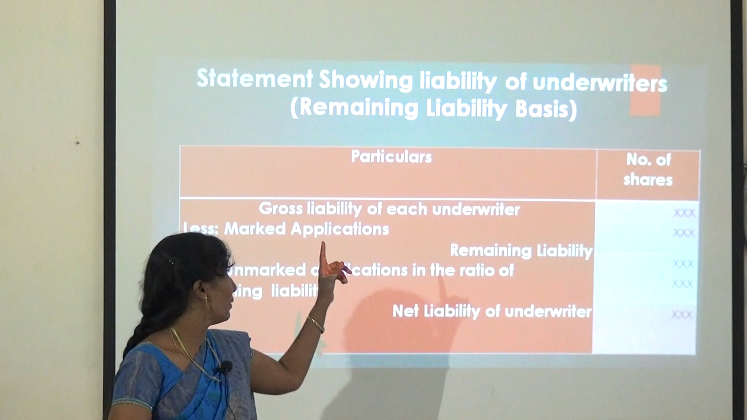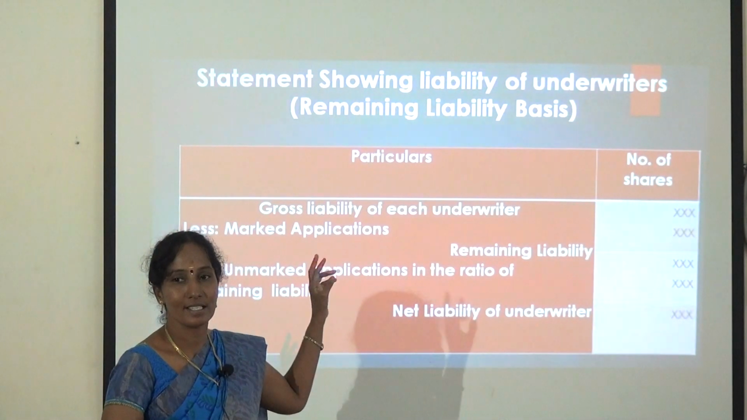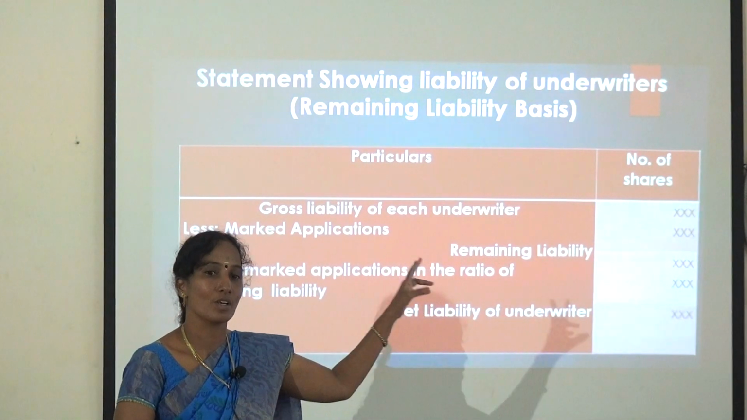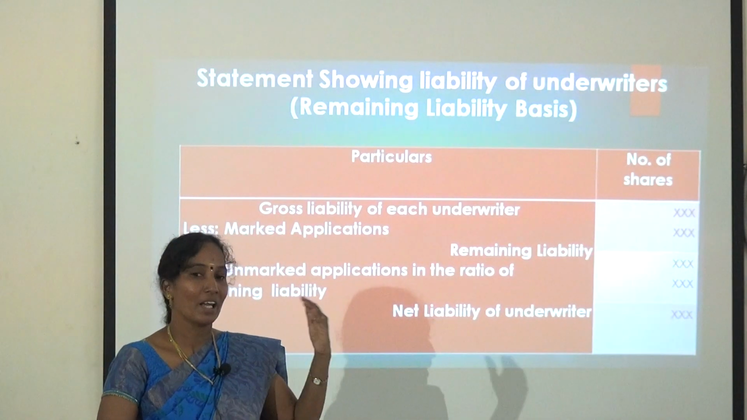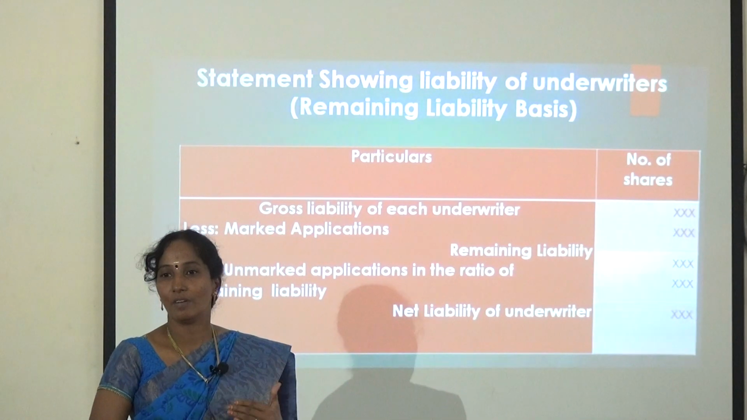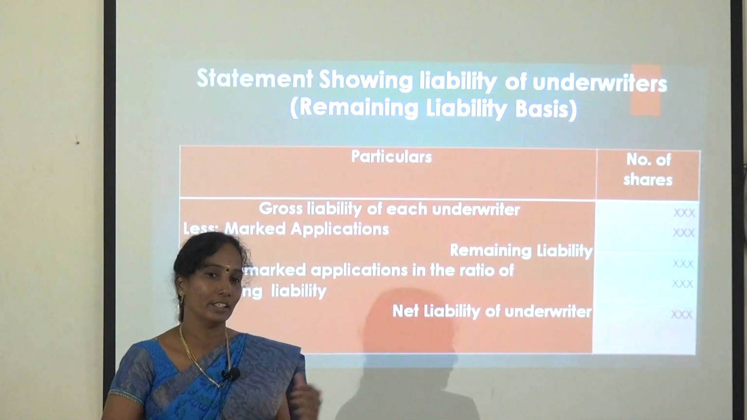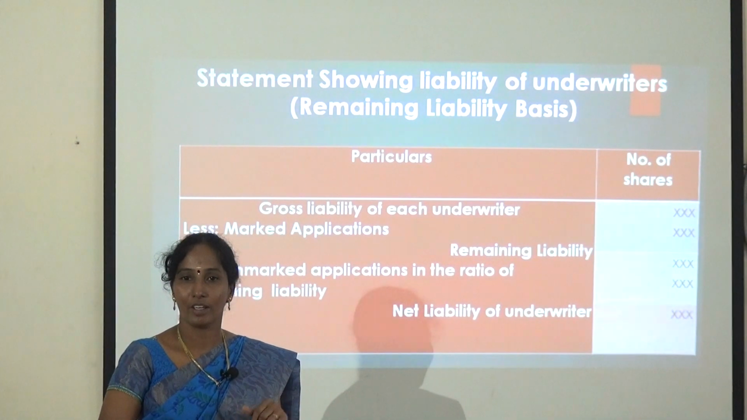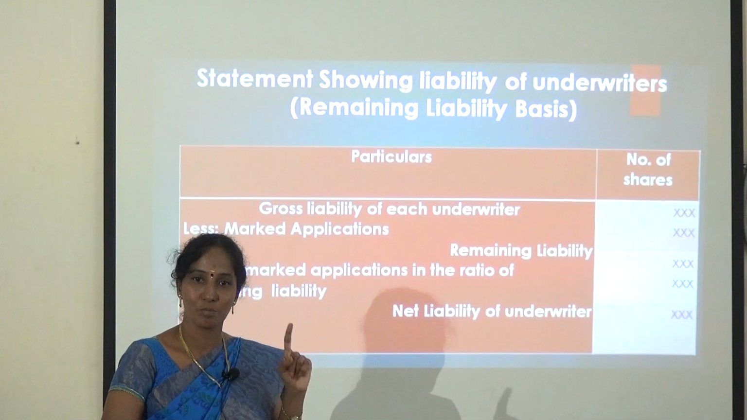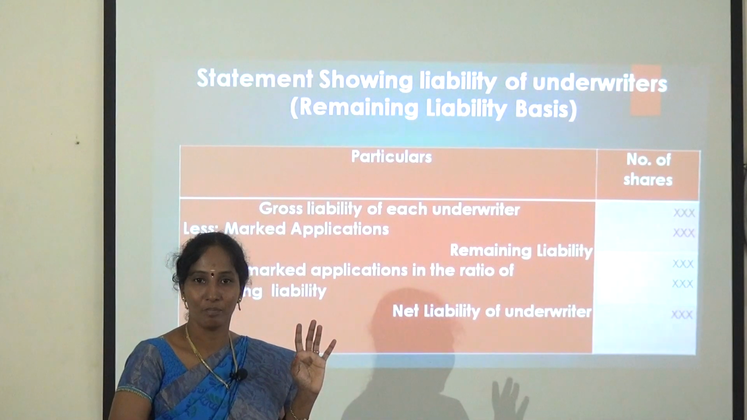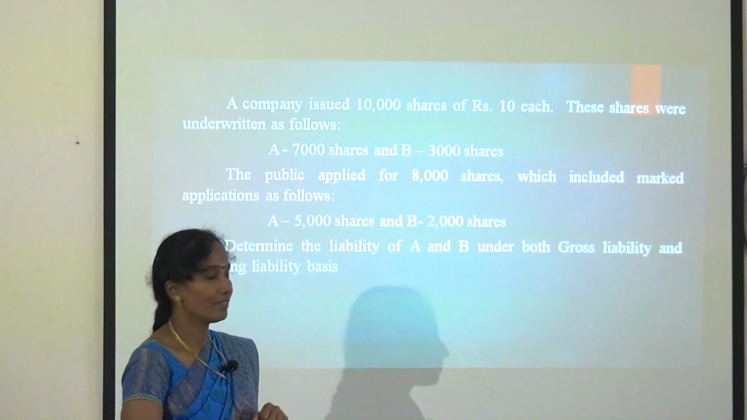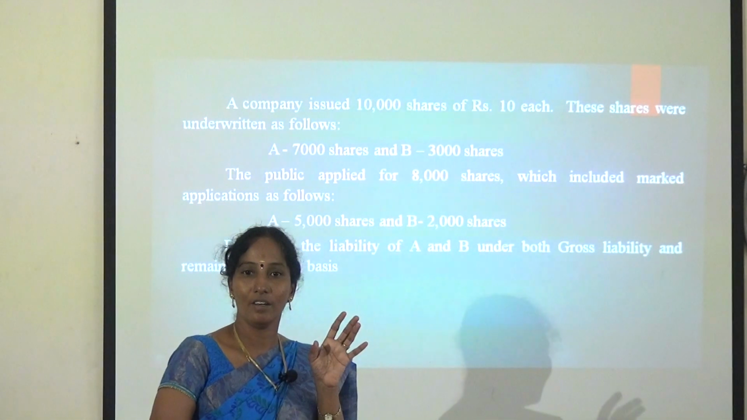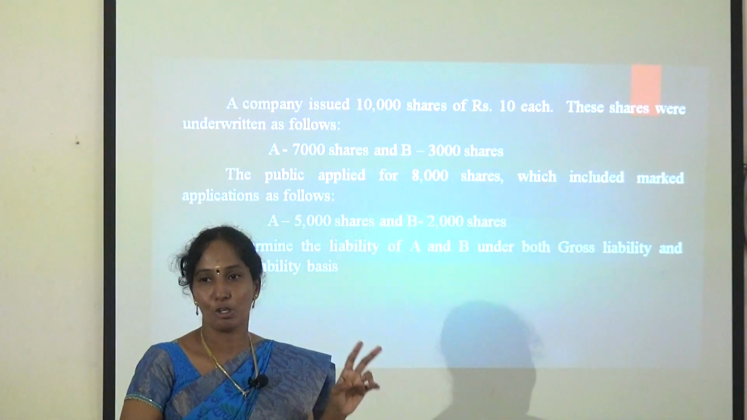Once again, let me repeat the remaining liability basis. First, write the gross liability of each underwriter, less marked application. After that, less unmarked application, and you get the net liability of an underwriter. Let me see a small example sum. It's very easy to calculate. I will give the explanation in only 2 minutes.